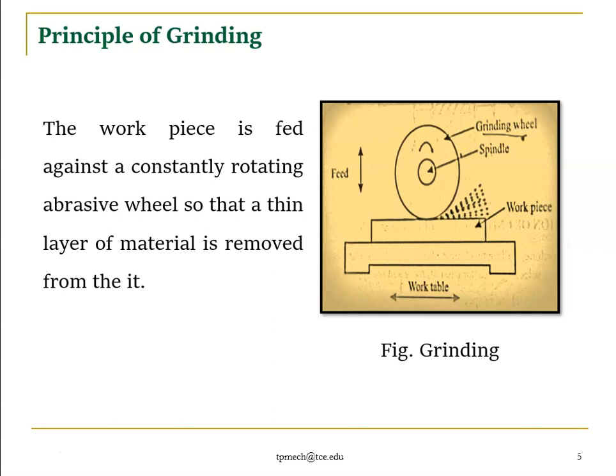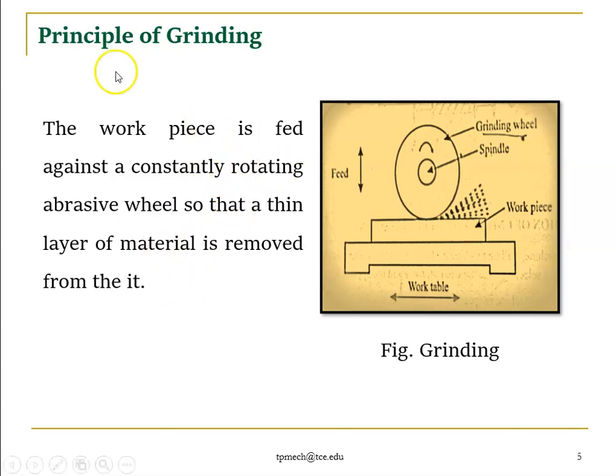Similarly, in drilling, we fix our workpiece in a vise and insert a drill bit, right? The drill bit penetrates into the workpiece. That is the working principle of drilling. Similarly, this is the principle of grinding: the workpiece is fed against a constantly rotating abrasive wheel so that a thin layer of metal is removed from it. In the lathe, the workpiece is rotated. Similarly, the drill bit is rotated. In grinding, the rotating part is the grinding tool. The grinding tool rotates, but we move our workpiece against the rotating grinding wheel. These are the principles of grinding.